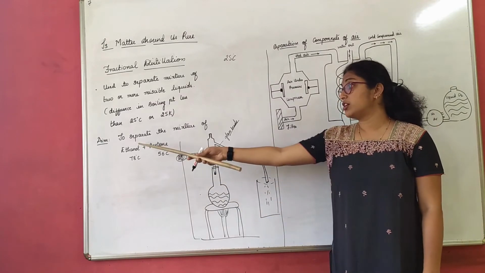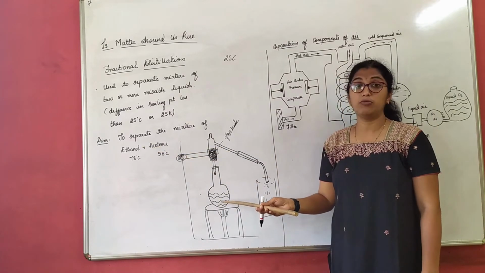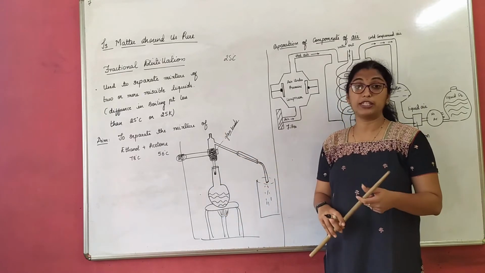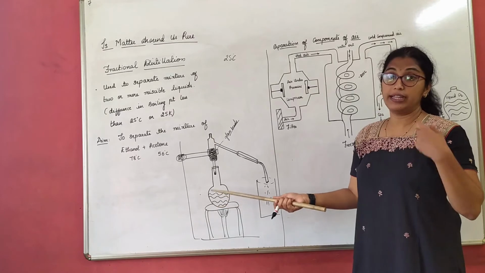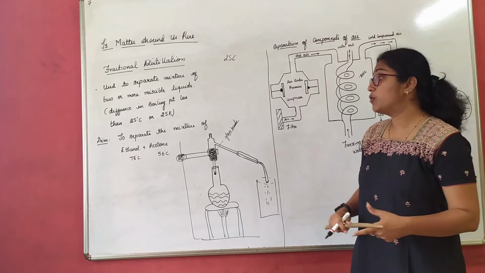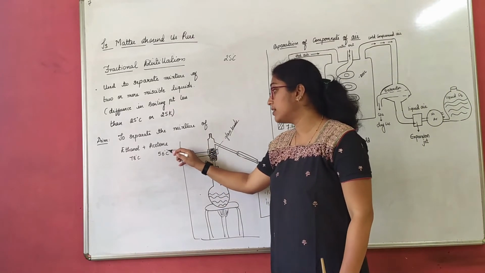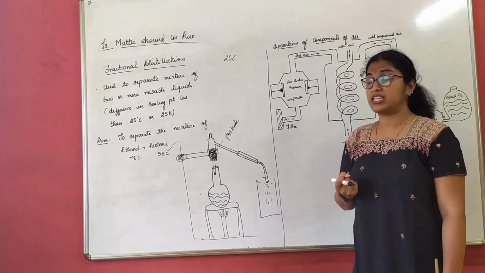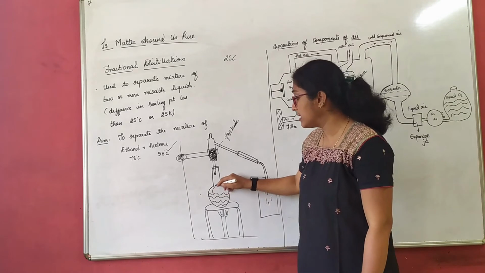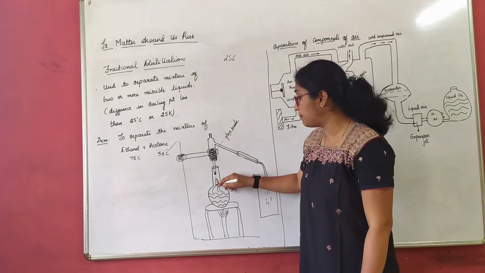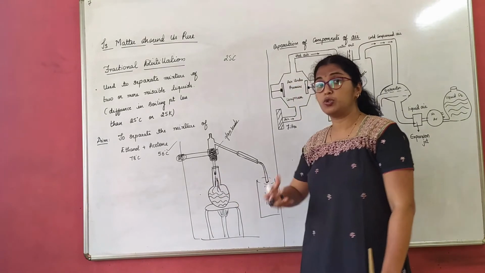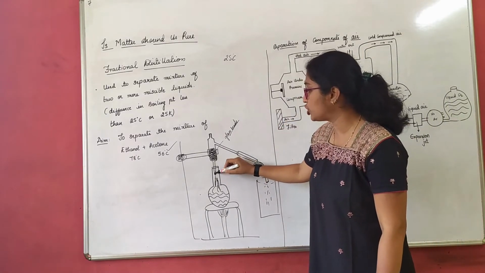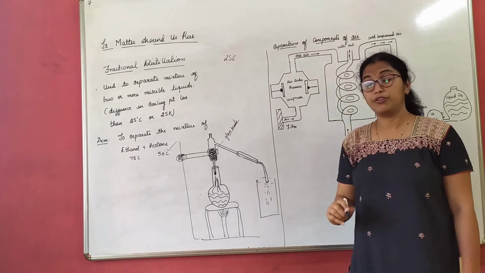We take the mixture of ethanol and acetone in a round bottom flask and start heating it. Of course, there should be one thermometer also here. We start boiling it. Now once we start boiling, what happens? Which boils first? Of course, acetone, because its boiling point is 56 degrees Celsius. Acetone boils. As acetone boils, what happens? The vapors of acetone put in more and more effort so that they can pass through this fractional distillating column, right?